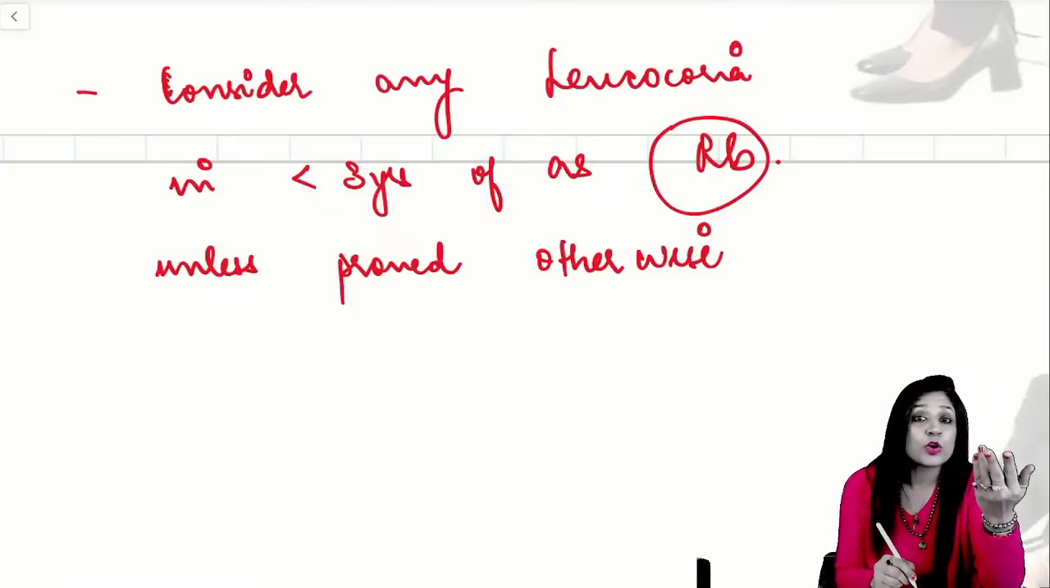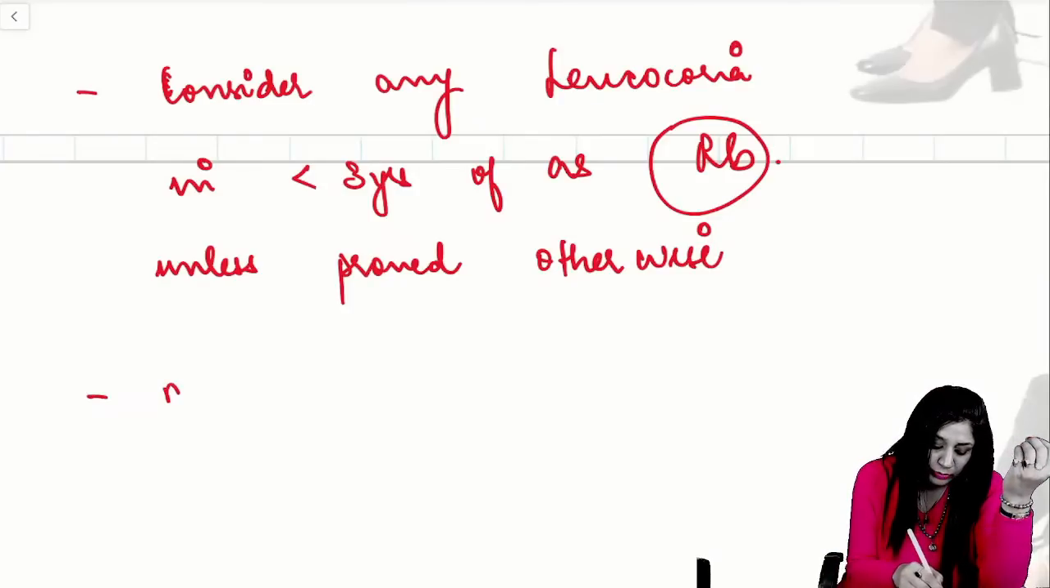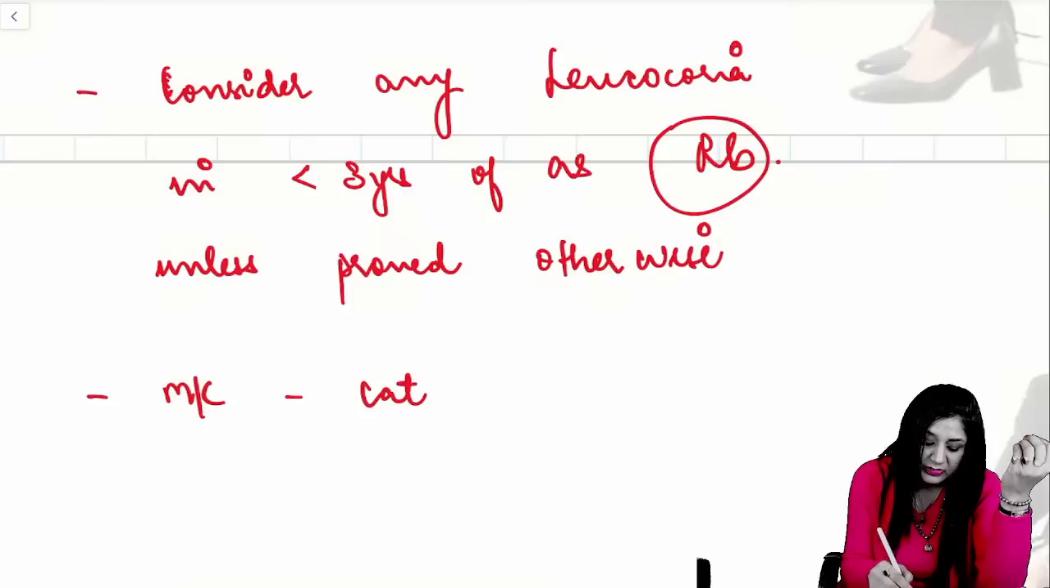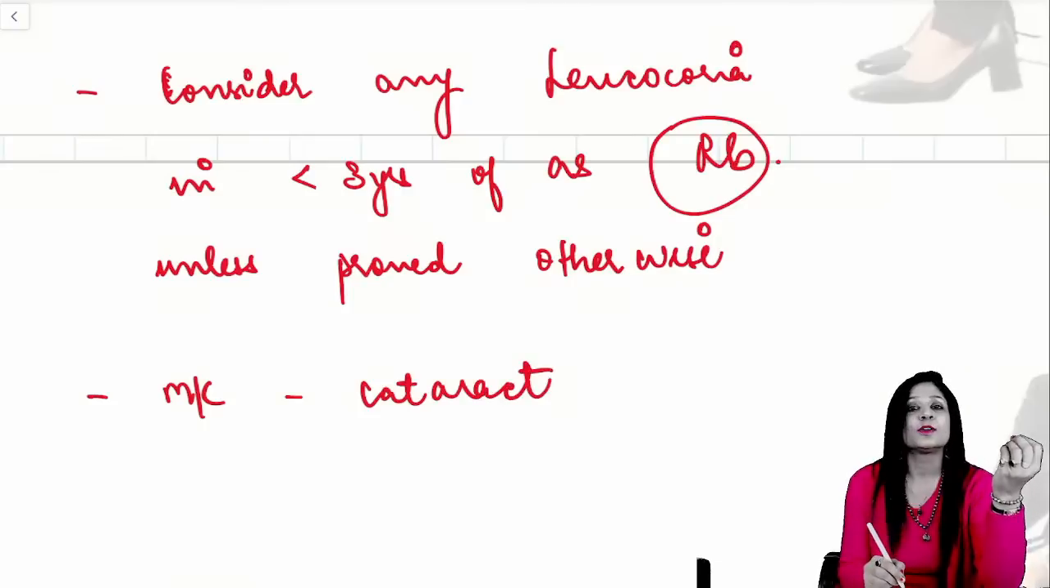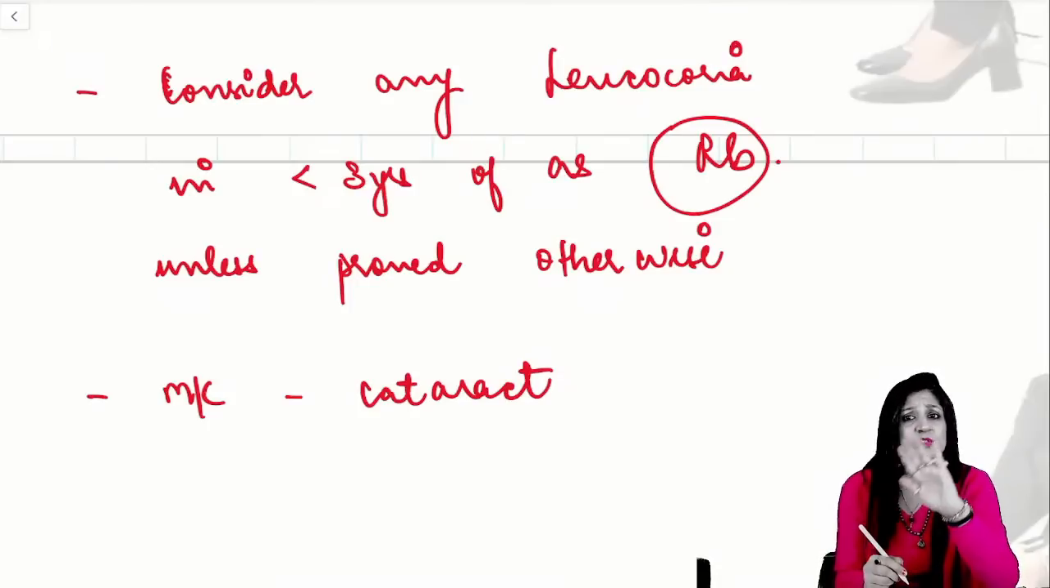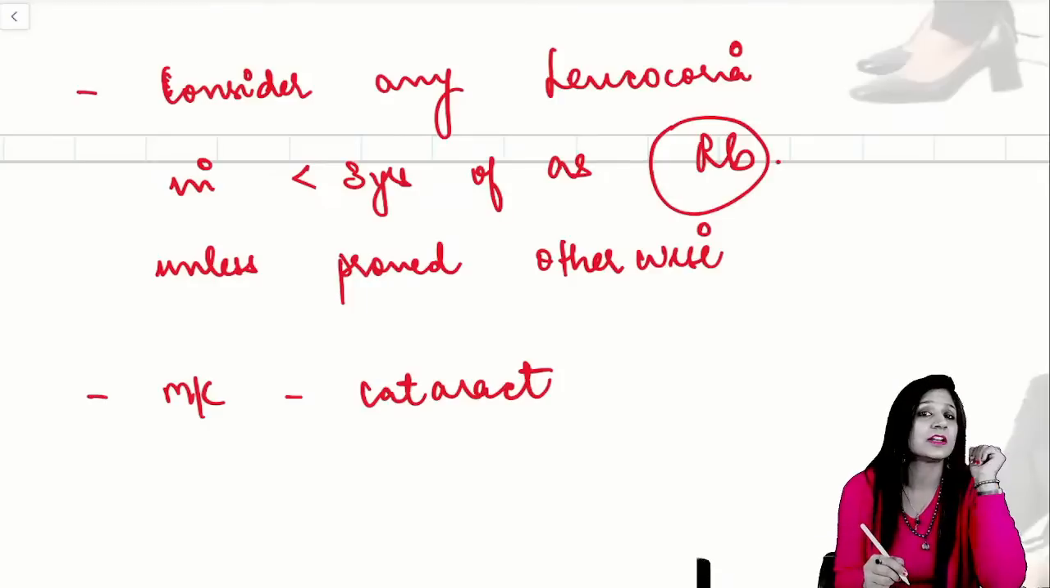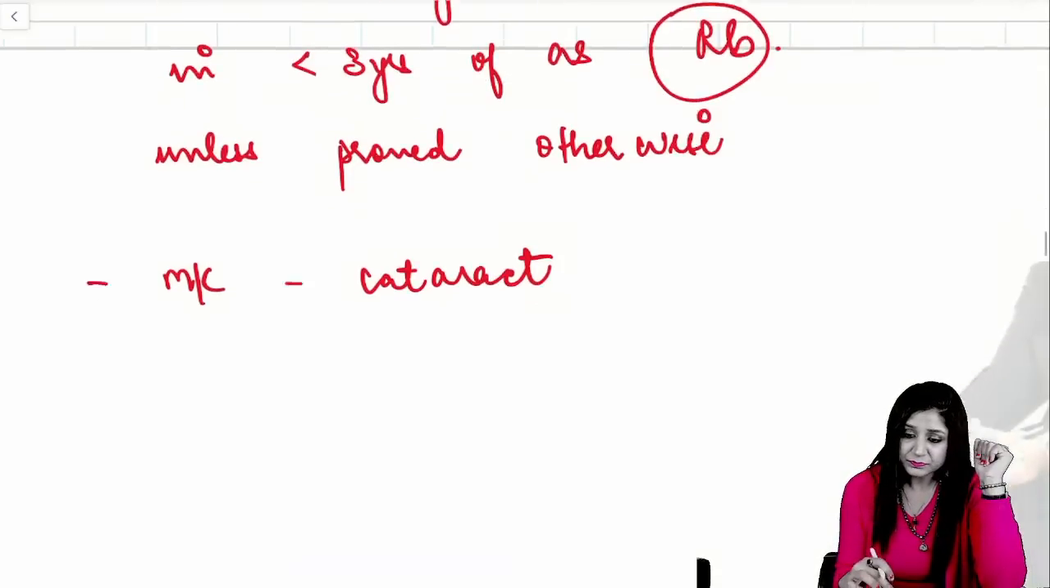And the most common cause of leukocoria, while the most severe is retinoblastoma, the most common is the cataract. Now obviously for cataract you will not do enucleation. For the cataract you will not get the Flexner-Wintersteiner rosettes, so there is no confusion that your answer is retinoblastoma, right?